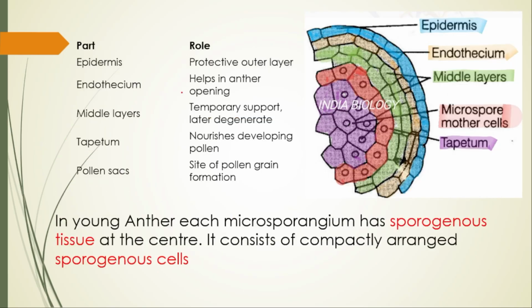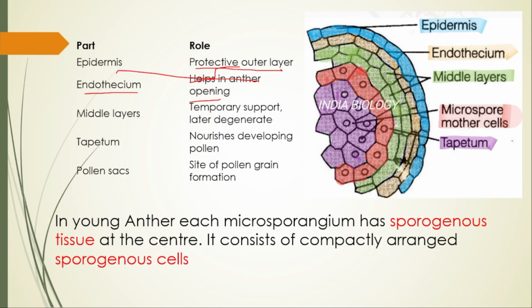Next, see here, there is a clear-cut division of roles. Epidermis is for protection, protecting the outer layer. Next, the endothecium helps in anther opening. Anther opening means whenever the anther matures after the formation of the pollen grains, it must open, isn't it? Because the formed pollen grains must be exposed outside.